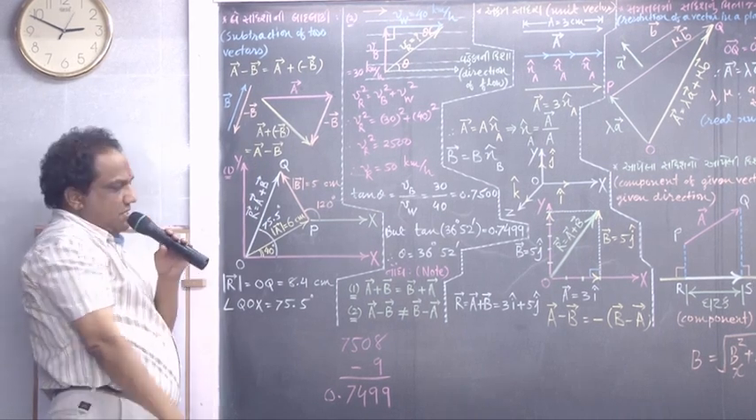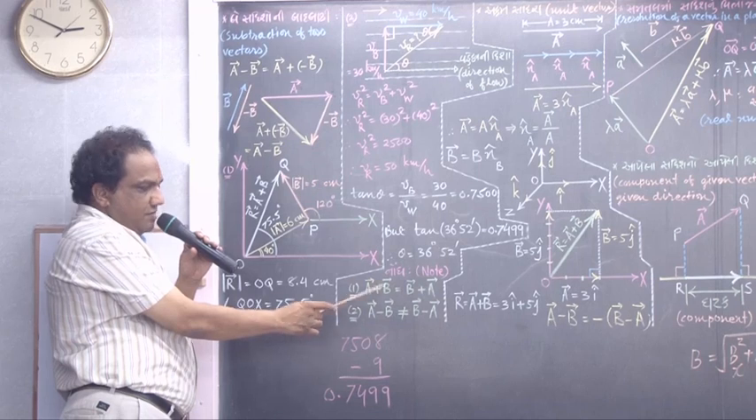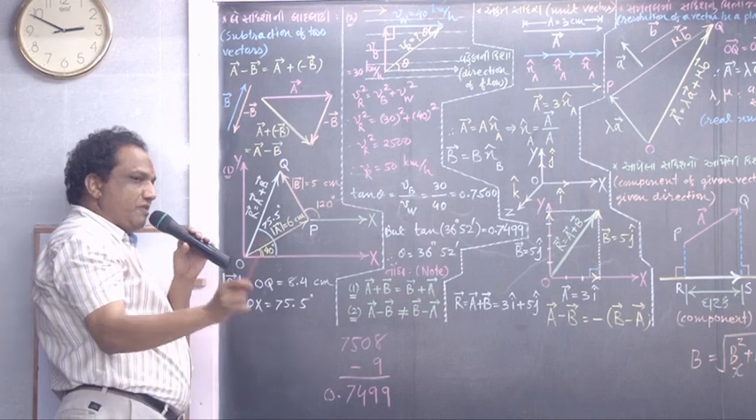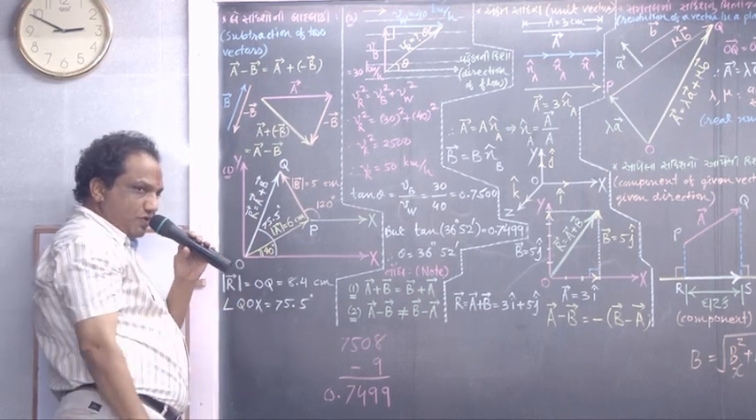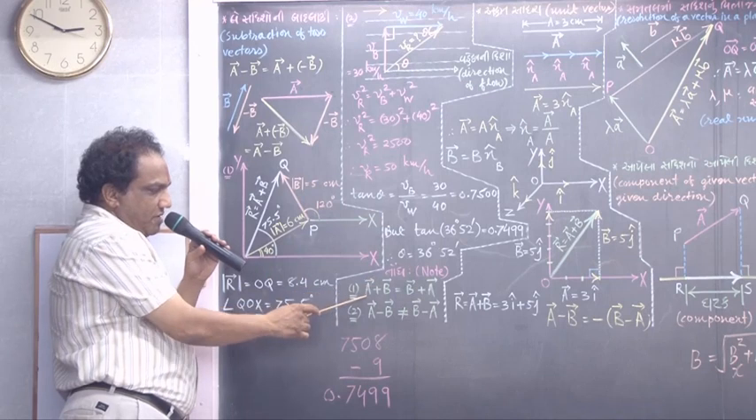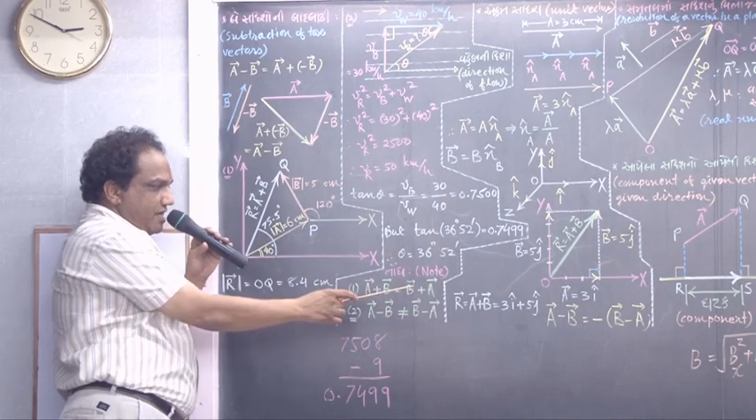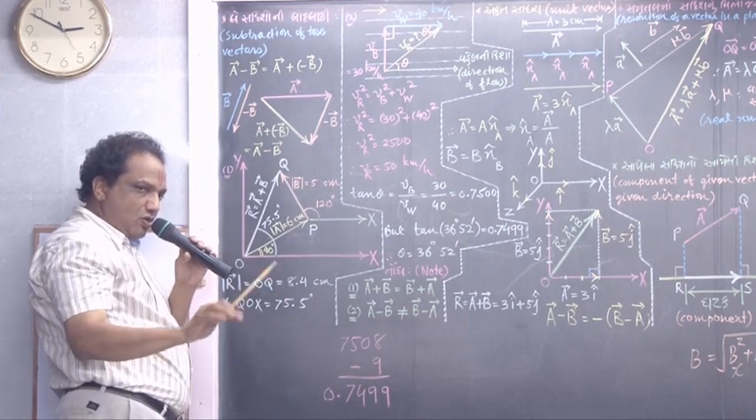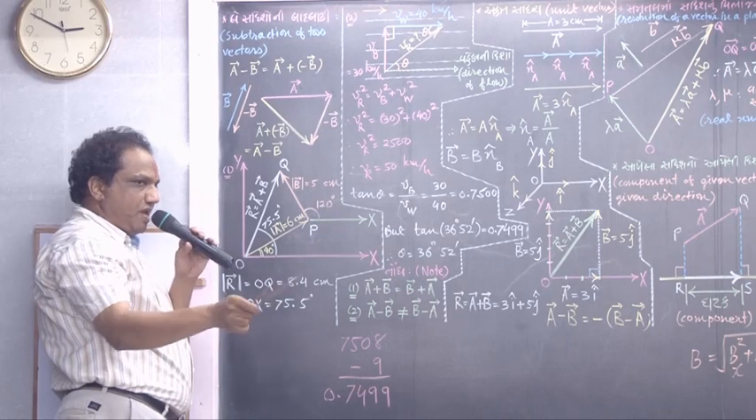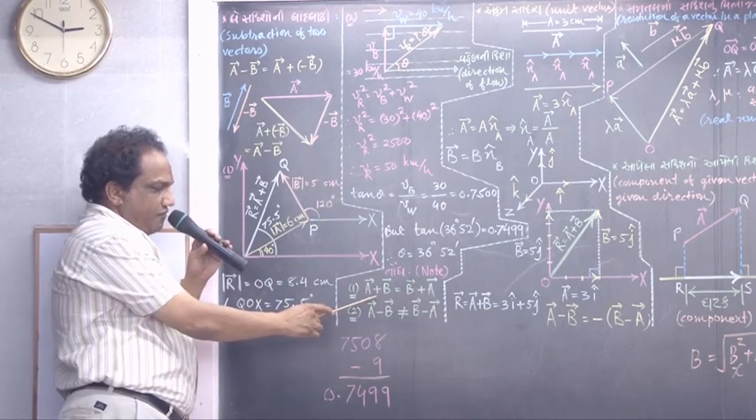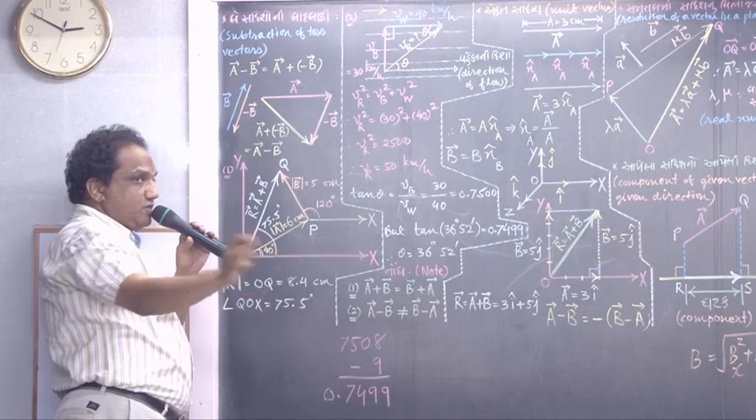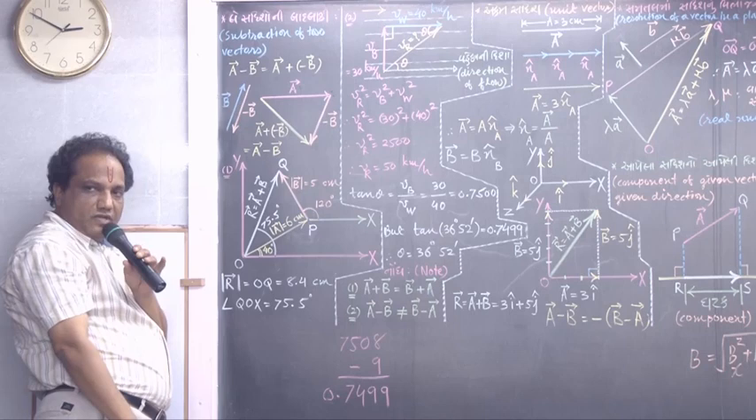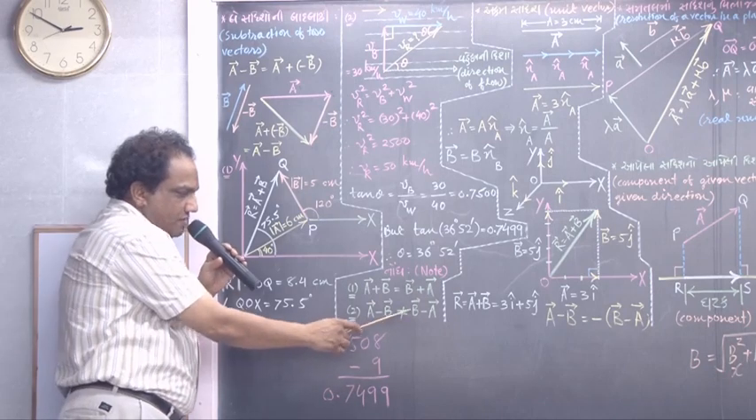Got it? Remember, vector addition is commutative. But vector subtraction is not commutative. Meaning thereby, vector A plus vector B is as good as vector B plus vector A. In the addition, you can change the order, no problem. But vector subtraction is not commutative. So vector A minus vector B is not equal to vector B minus vector A. Why are these two not equal?